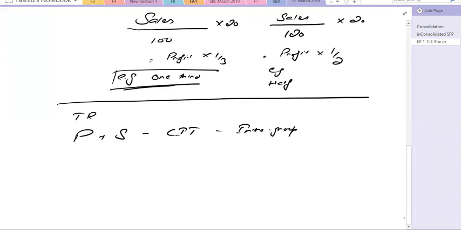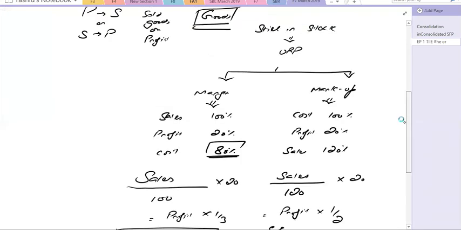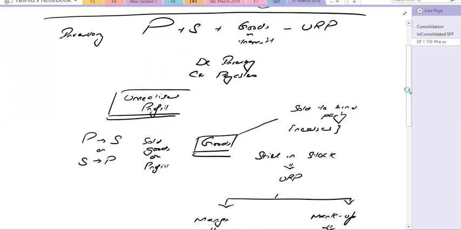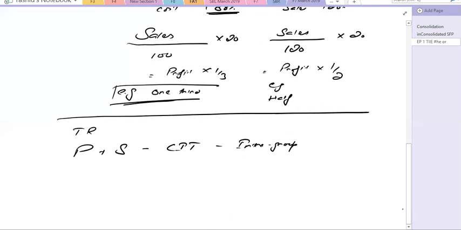But it is possible that the examiner says, just like in the inventory, that their balance does not match due to the goods in transit, and then you need to pass the double entry of the goods in transit. The examiner may also specify that their balance does not match due to cash in transit. So cash in transit is just like goods in transit, that the cash has been sent by one party to the other, but that has not been received.